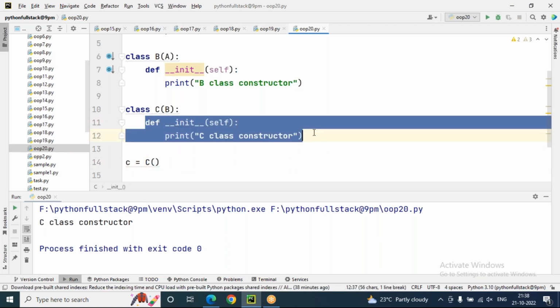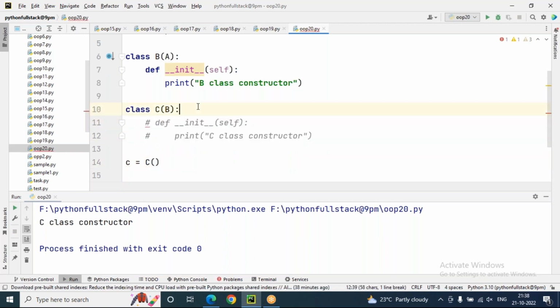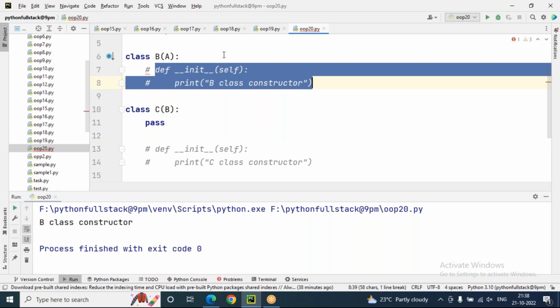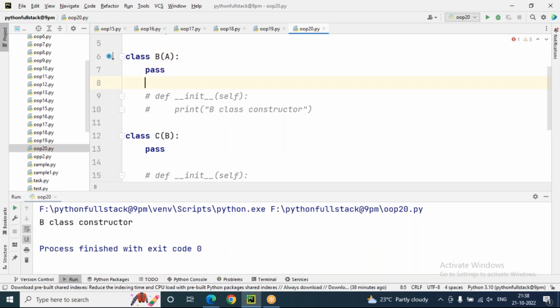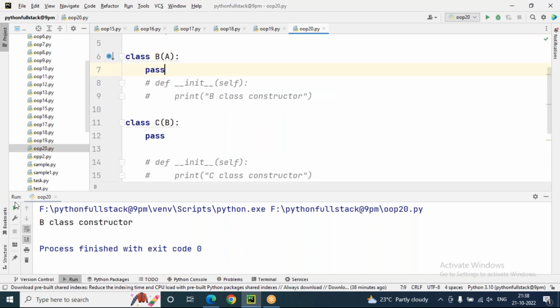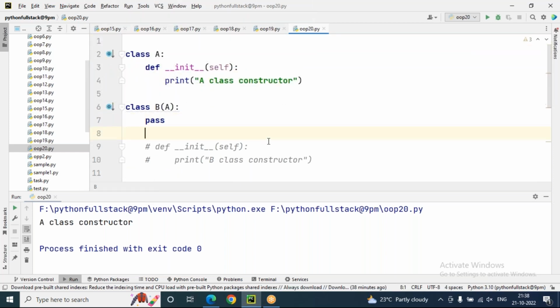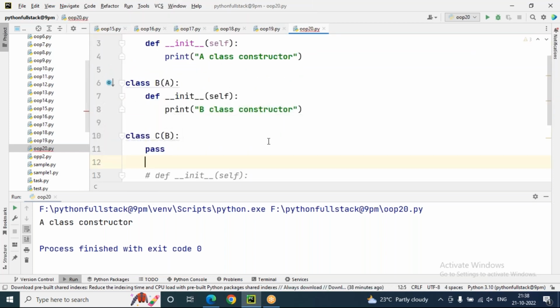If there is no constructor in C class, then next priority what, sir? B. If there is no constructor in B class, next priority what, sir? A. So the priority is changing, sir. This is the constructor rule in multi-level inheritance.